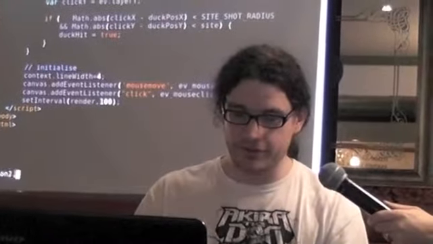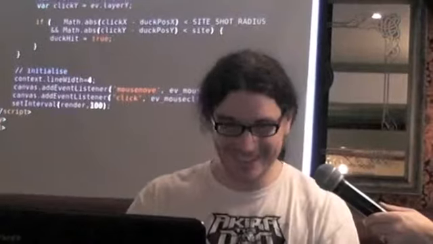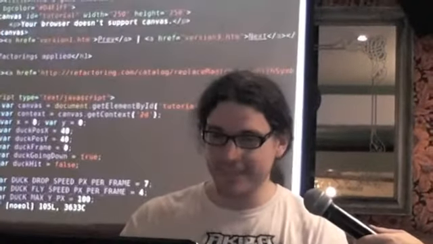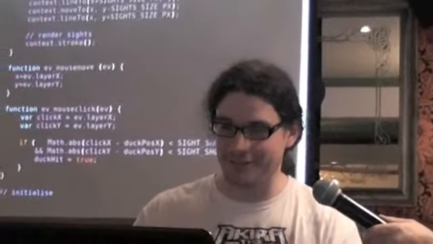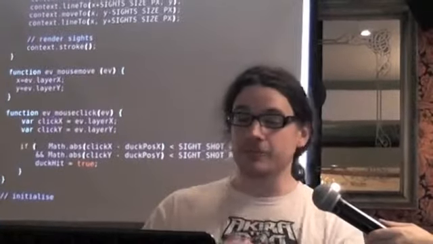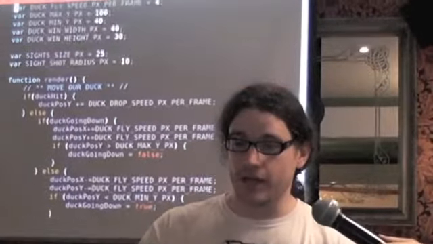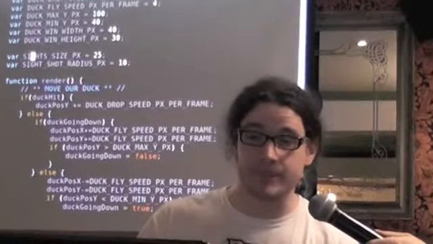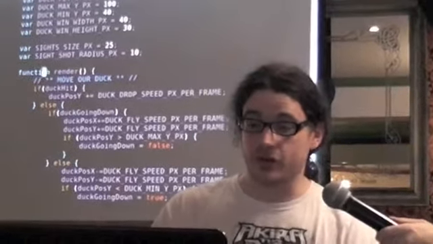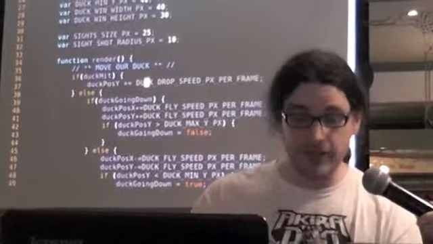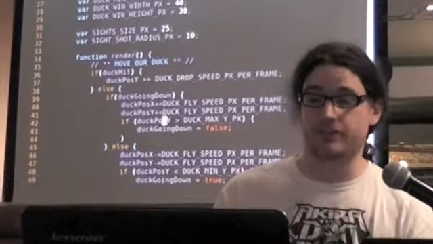So let's open version 2. Believe me, I'm a consummate professional. There we go. So we've replaced this magic number with sight shot radius. So we've got sight size in px as well. That's another one that I've added. We've got duck drop speed in pixels per frame. So we've added all these things that give it some context. So it's a little bit better.